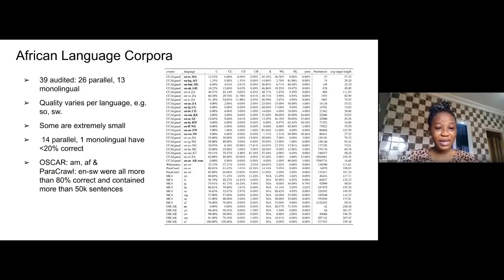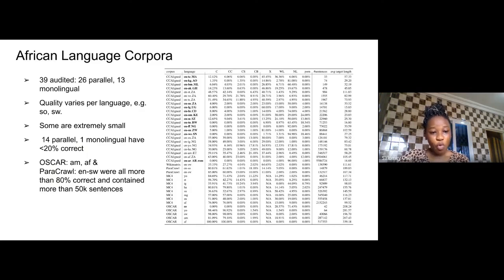For the African languages that were present in this data set, 39 were audited, and out of this, 26 were parallel and 13 monolingual. The quality of the data sets also varied according to the languages that were present, and we could see that some of them were extremely small. Now, for 14 of the parallel data sets and one of the monolinguals, we saw that less than 20% of them were correct.